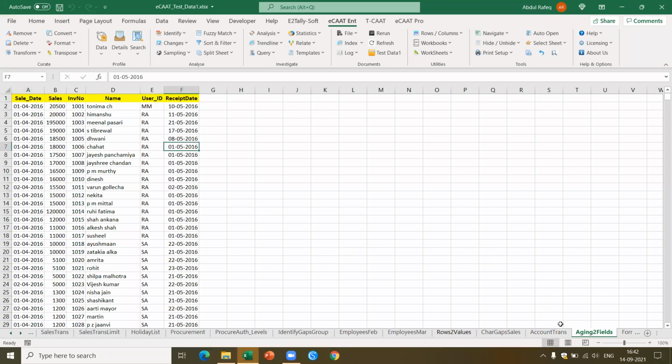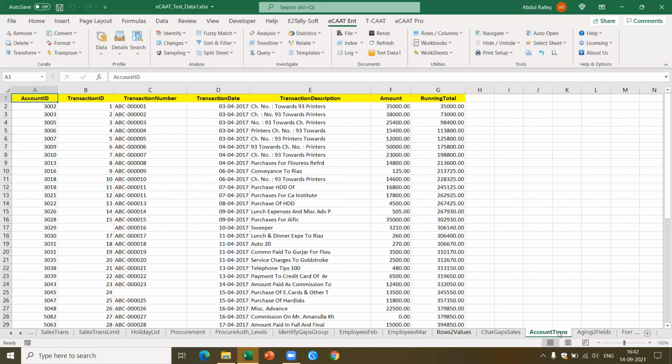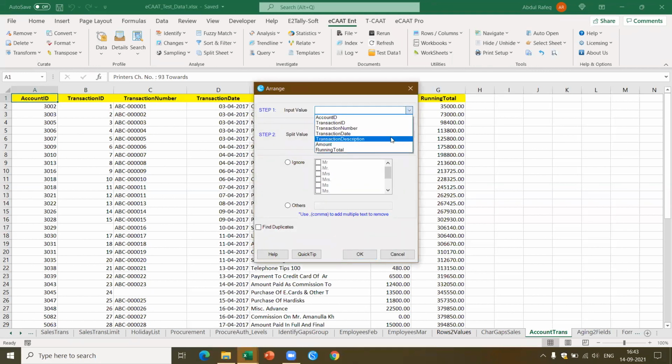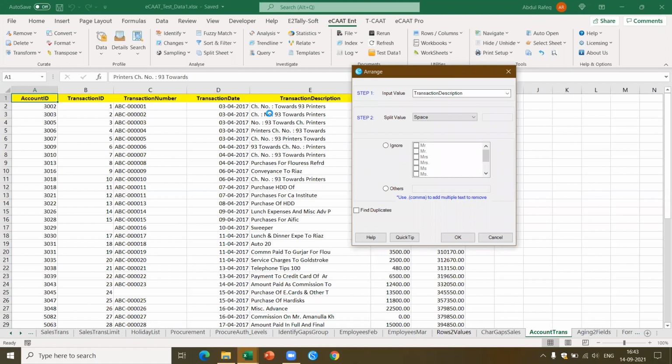Now, let me come and show you some interesting features. Now, I've got this account transaction. Here, what I'd like to do is something called a fuzzy match. Let's see, I'll explain this and then you'll be able to understand. I use fuzzy match arrange. Now I'm going to use this transaction description as a field, and I want a space between the words. Now, if you see the transaction description, the same type of transaction has been described in different ways. You'll be able to rearrange this data in whatever way you want. Okay, I'm just giving you the idea.